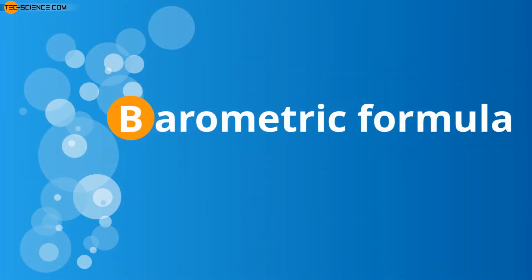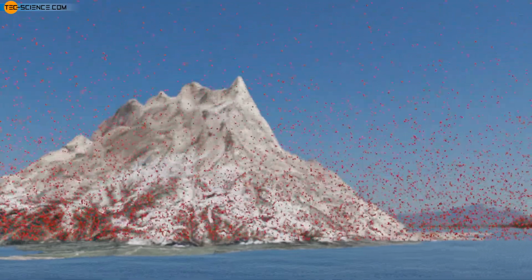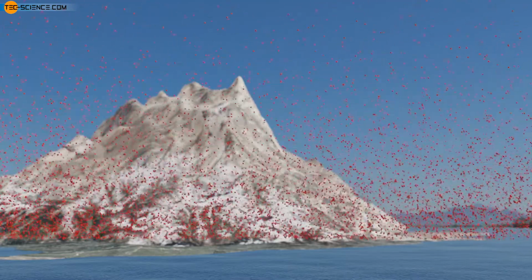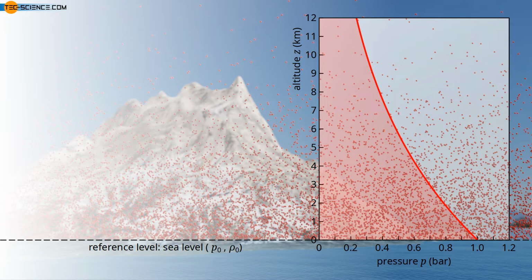Barometric formula. It is true that the molecules in gases are almost not bound to each other by intermolecular forces and can therefore move relatively freely in space. But nevertheless, gravity also acts on the molecules. This has the consequence that the molecules contained in gases tend to move more towards the surface of the Earth. This explains why the particle density of air is greater near the ground than at high altitudes. The density in turn directly determines the air pressure. Therefore, the air pressure decreases with increasing altitude.